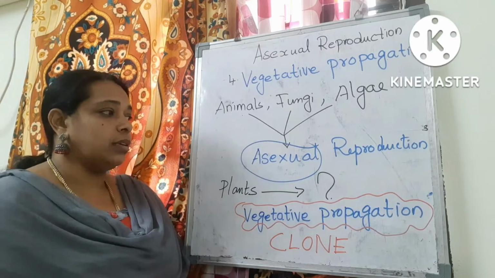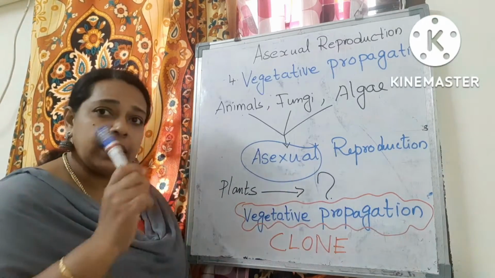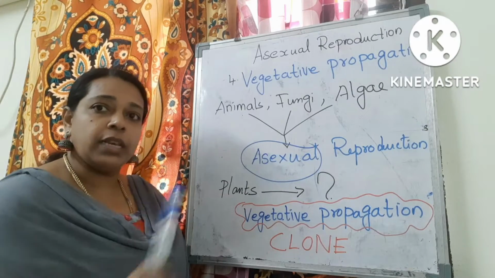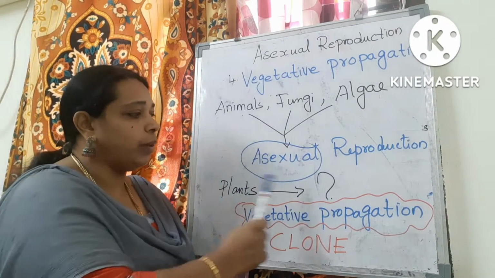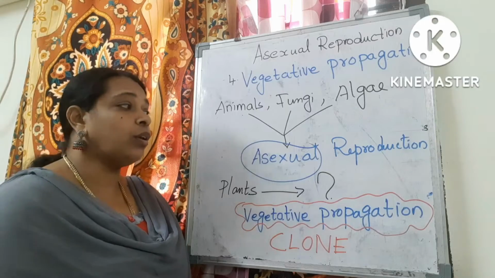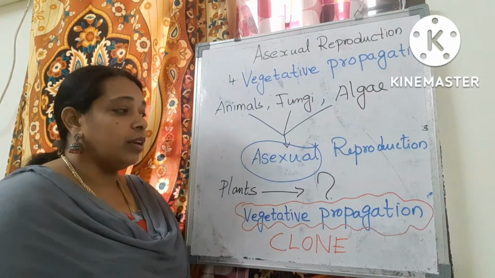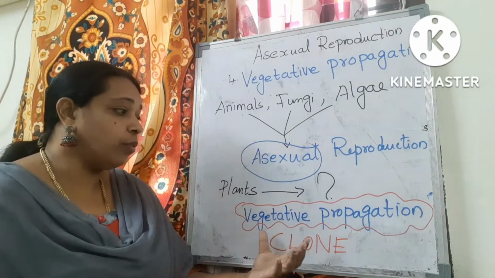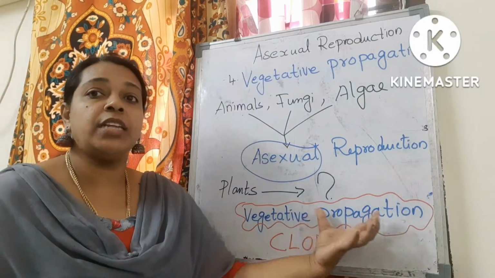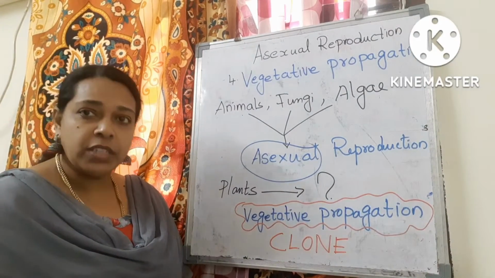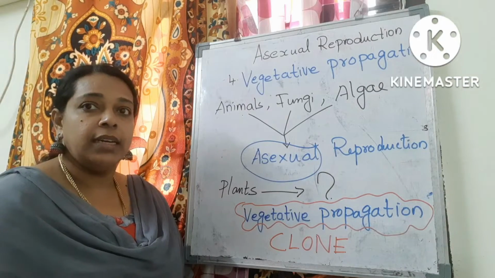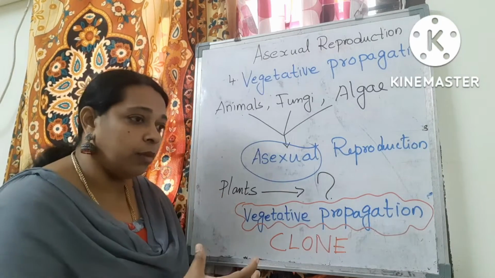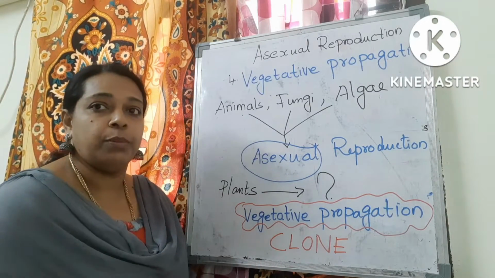Coming to the plants, what do we call it if a single parent is involved and no sex organs are involved? We don't call it asexual. We go for the word vegetative propagation. Vegetative propagation means the involvement of a vegetative part of a plant.